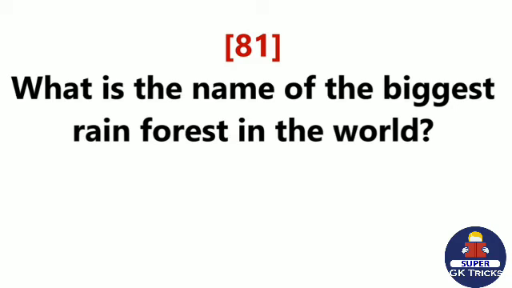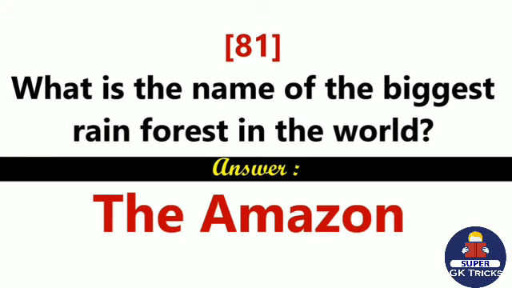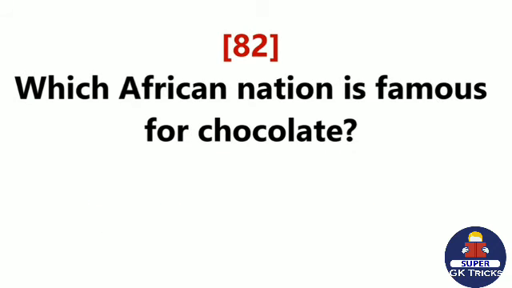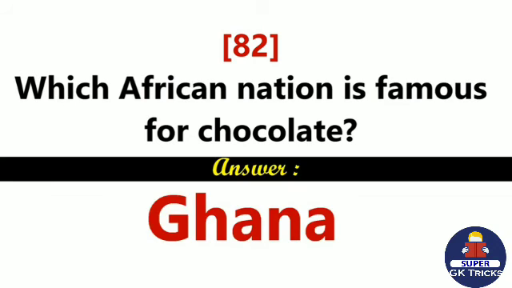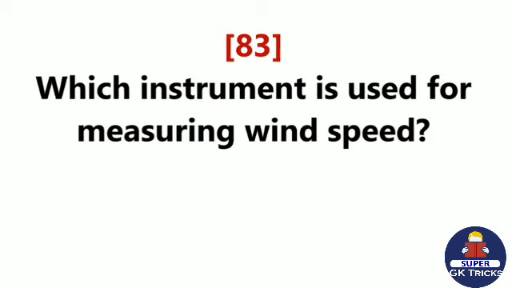What is the name of the biggest rainforest in the world? The Amazon. Which African nation is famous for chocolate? Ghana. Which instrument is used for measuring wind speed?